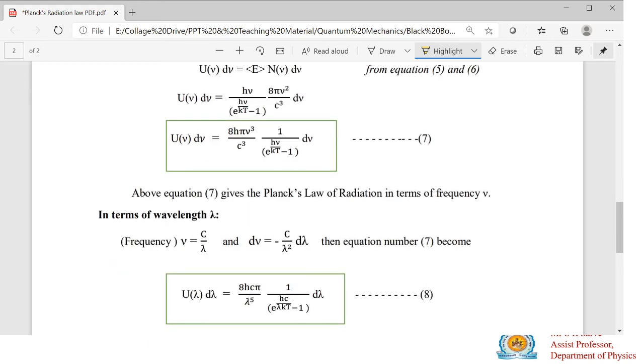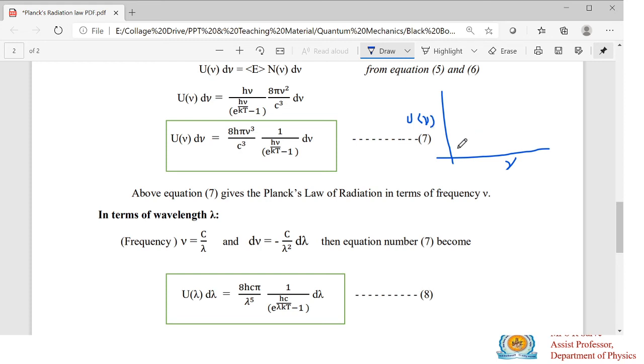This Planck's law of radiation is applicable for the complete spectrum of black body radiation. What is meant by complete spectrum? Suppose you take two axes here, on one side you take frequency, and on the other side you take the energy density or intensity, energy density versus frequency.